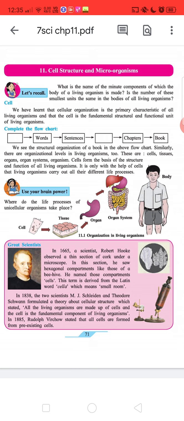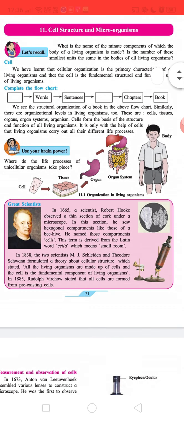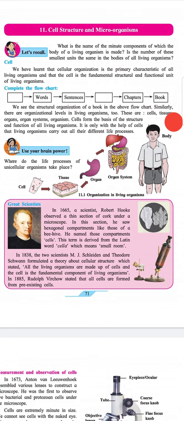We see the structural organization of a book in the above flowchart. Similarly, there are organization levels in living organisms too. These are cells, tissues, organs, organ system, organism. Cells form the basis of the structure and function of all living organisms. It is only with the help of cells that living organisms carry out all their different life processes. Heading: Use your brain power. Where do life processes of unicellular organisms take place?